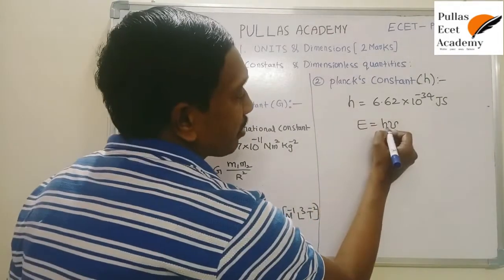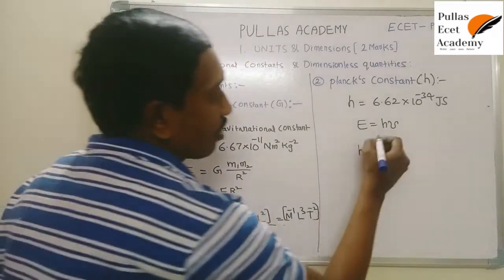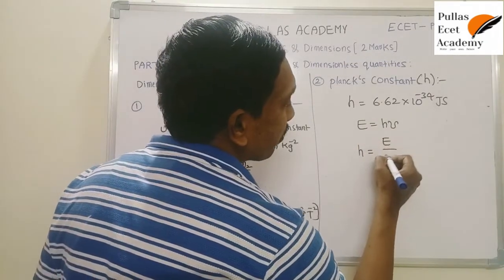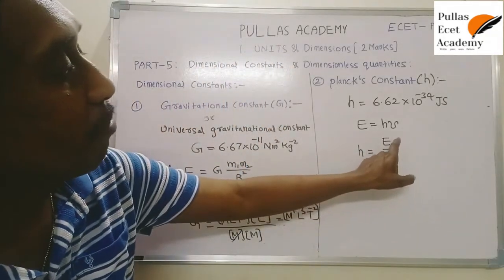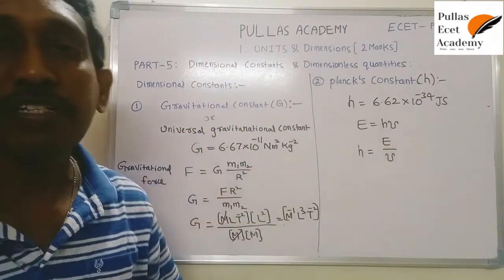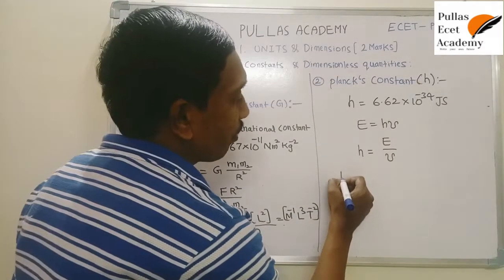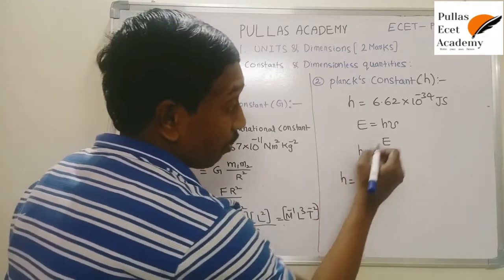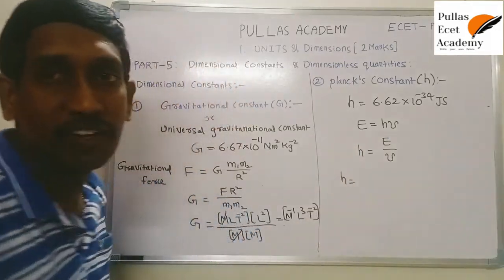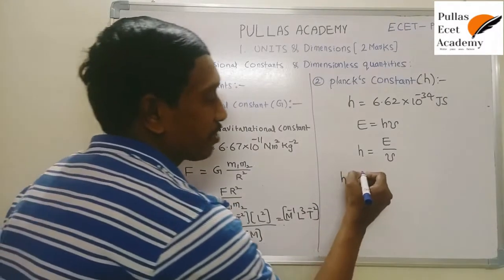We need the dimensional formula of h, so write small h as the subject. Then the formula for h is E by nu. Just substitute the dimensional formulas of E and nu, and you get the dimensional formula of Planck's constant. Now just substitute in the formula. The dimensional formula of energy, not only light energy but any form of energy, is similar.